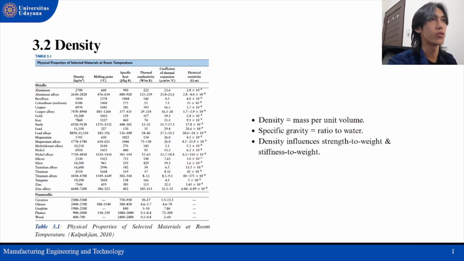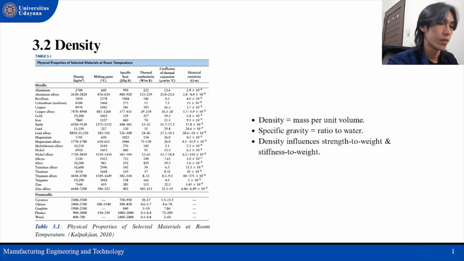Okay, the first one is density. Density is defined as mass per unit volume, while specific gravity compares density to water. This property strongly influences the strength-to-weight and stiffness-to-weight ratio of material.